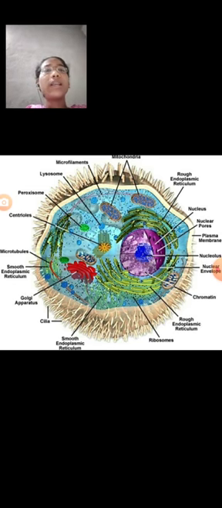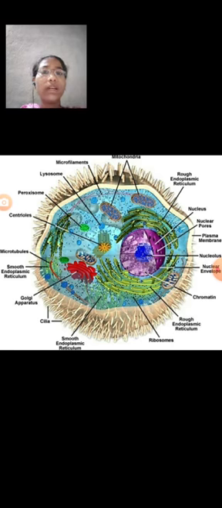Most cells are microscopic in size. The size of cells varies from 1 micron to 275 microns. The egg of the ostrich is considered the largest cell, about 175 millimeters in length. Cells exhibit various forms and shapes.